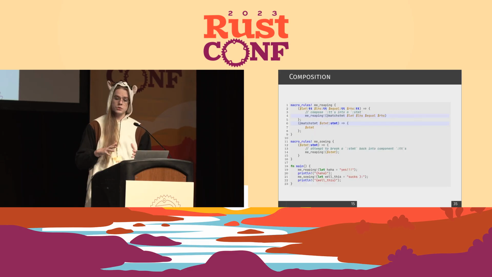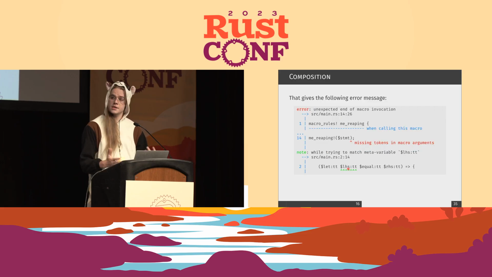So here's just to reinforce the point, you cannot reverse it. We've got this me reaping macro. We're going to take in 4 token trees, and that's going to call me reaping again with match statement, and we're going to try to turn those 4 tokens into one statement. Me sowing is going to do the opposite. We're going to take in one statement and call me reaping to try to get 4 tokens out of it. And, well, if it works, that would be great.